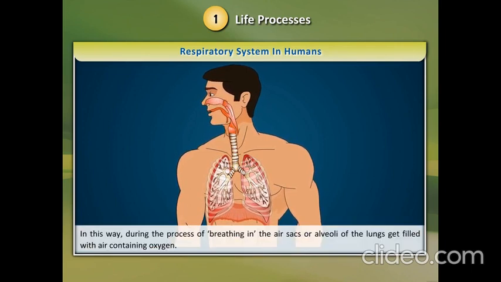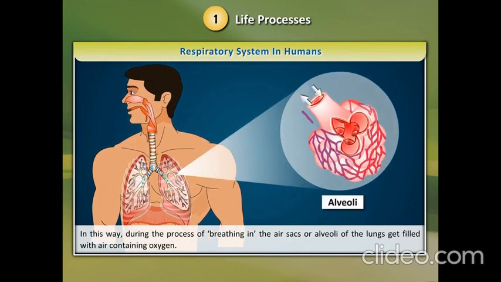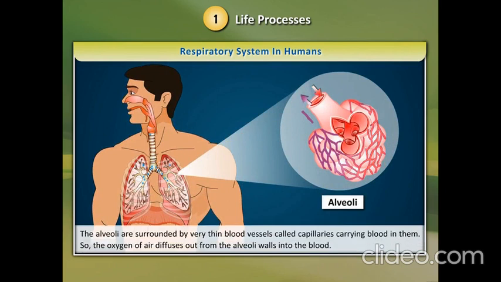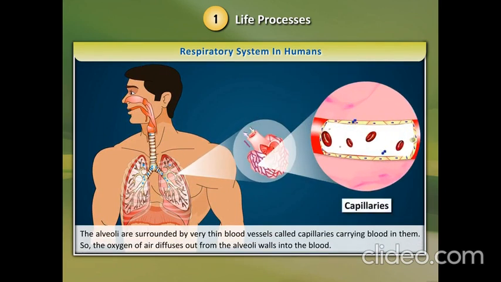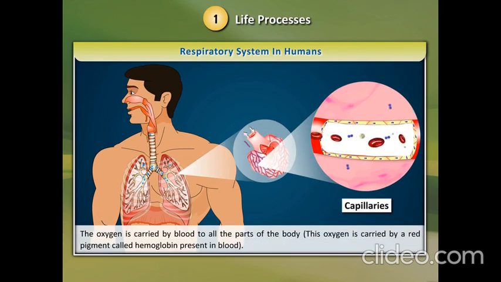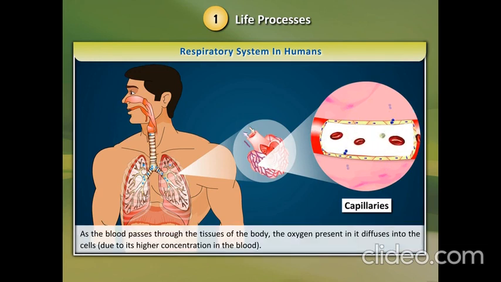In this way, during the process of breathing in, the air sacs or alveoli of the lungs get filled with air containing oxygen. The alveoli are surrounded by very thin blood vessels called capillaries, carrying blood in them. So the oxygen of air diffuses out from the alveoli walls into the blood. The oxygen is carried by blood to all the parts of the body. This oxygen is carried by a red pigment called hemoglobin, present in blood. As the blood passes through the tissues of the body, the oxygen present in it diffuses into the cells due to its higher concentration in the blood.